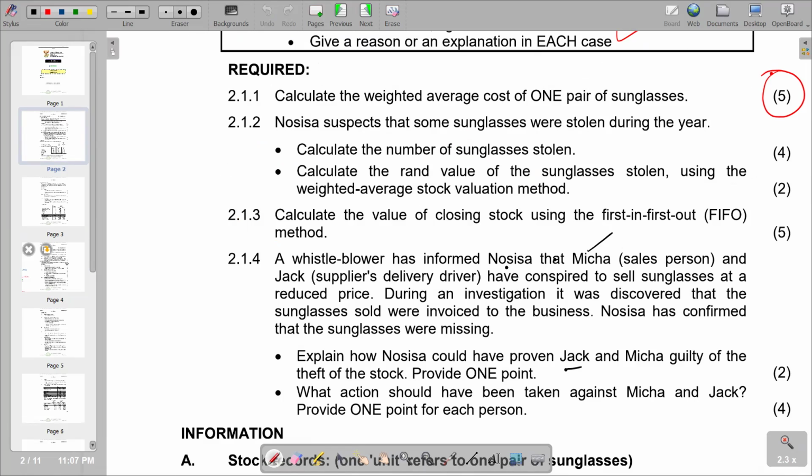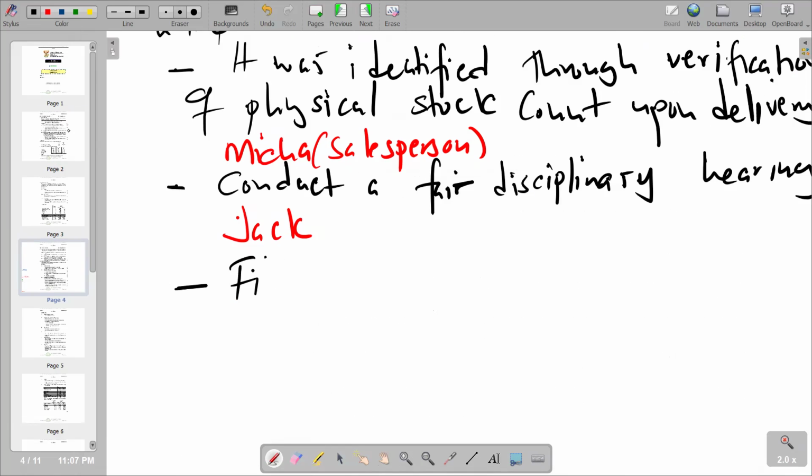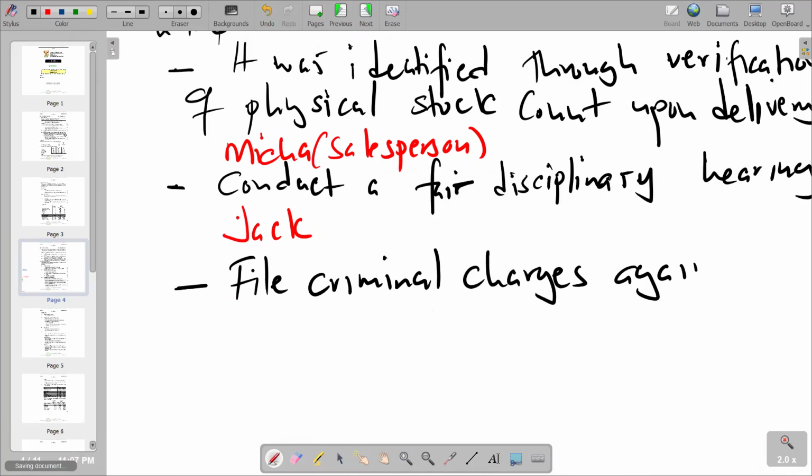So that's how simple it can be. So file criminal charges against him. That's what we have on that part.